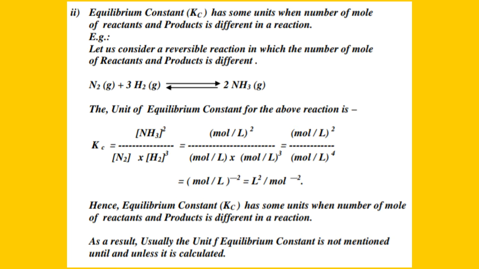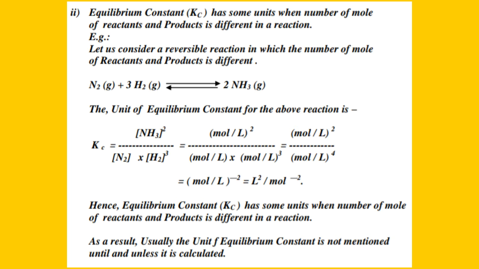Clear? Understand? So in such cases, in such reversible reactions in which the total number of moles of reactants and products are different, the equilibrium constant has some units. So let us find out what the unit of that equilibrium constant is in this case.